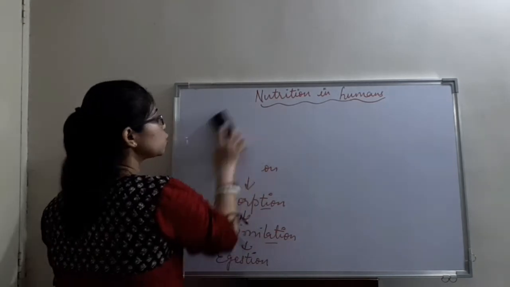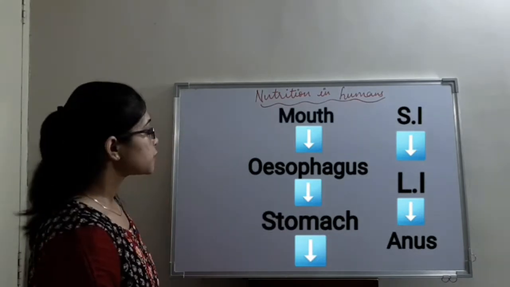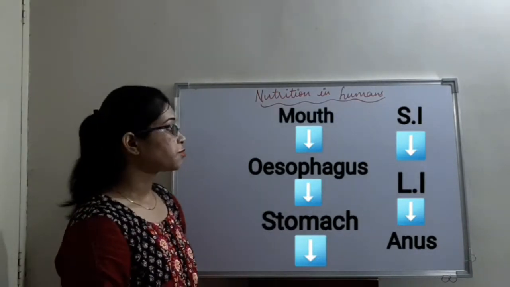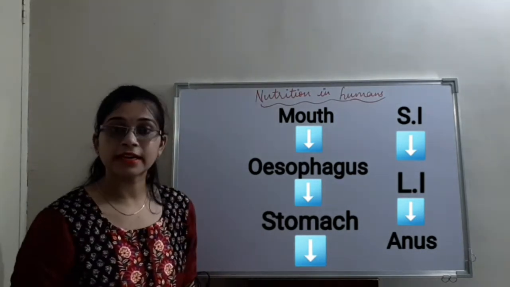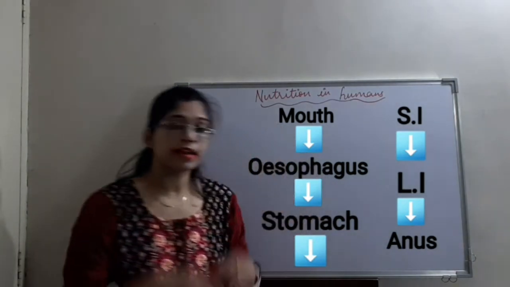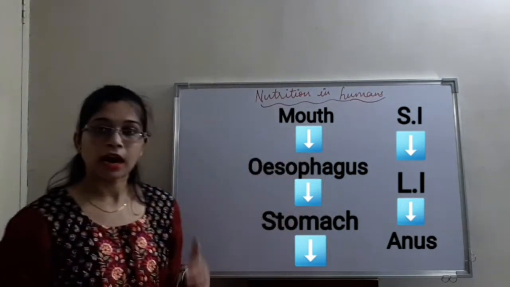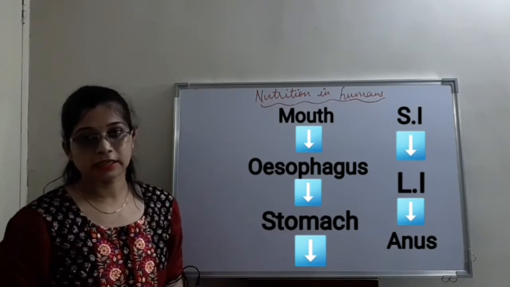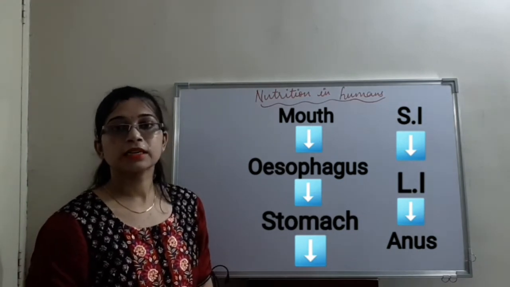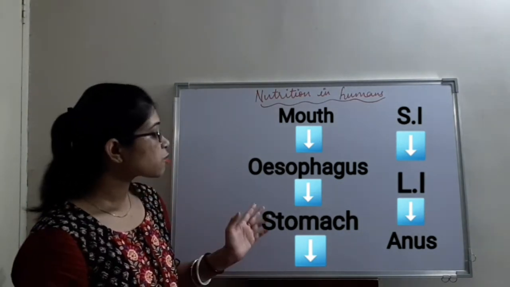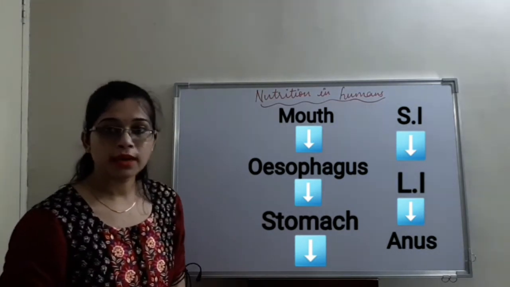One by one, we will go through all the steps. You can see the flow of food particles. First of all, the food enters the mouth. There it mixes with the saliva and is sent to the esophagus, that is the food pipe, through peristaltic movement. I would like to show you the peristaltic movement. This type of movement is known as peristaltic movement. I'll also be explaining how this is helpful for sending the food particles down the line. After the esophagus, the food enters the stomach. From the stomach, it enters the small intestine, then the large intestine, and from the large intestine it goes out of the body through the anus.